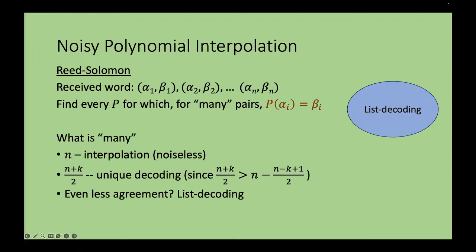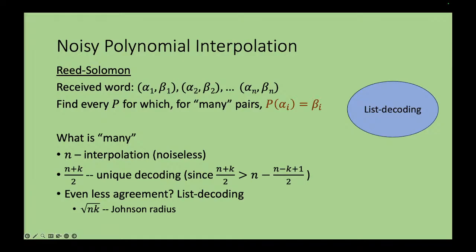Once you want even lesser agreement than n plus k by 2, you can no longer guarantee a unique code word, but there's possibly a small list of code words that you can guarantee. In fact, one can show that if you go from the agreement n plus k by 2, which is the arithmetic mean of n and k, to an even smaller number, square root of nk, which is the geometric mean, even with lesser agreement you can still guarantee that the number of code words in this ball is polynomially many. So you can expect to do this, and this radius is called the Johnson radius in coding theory.